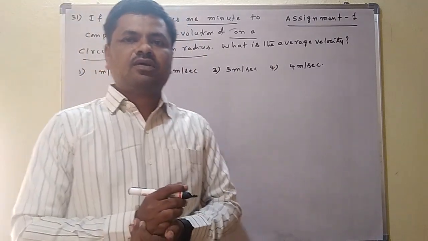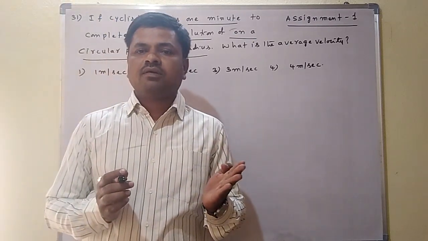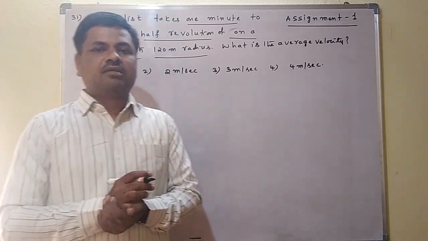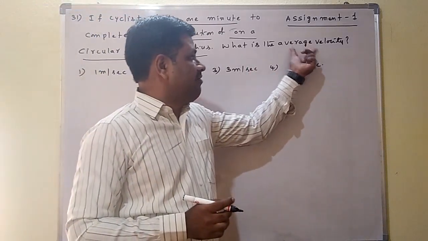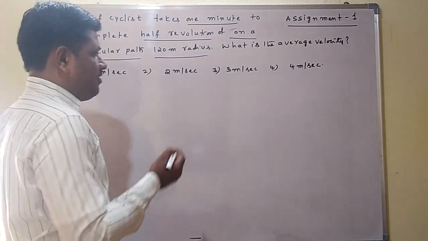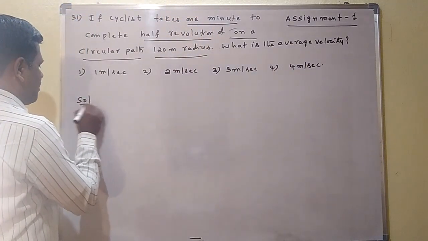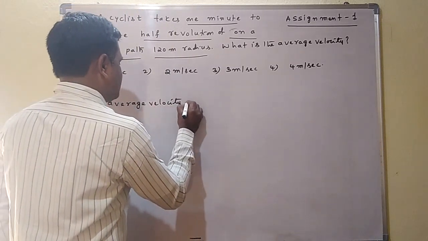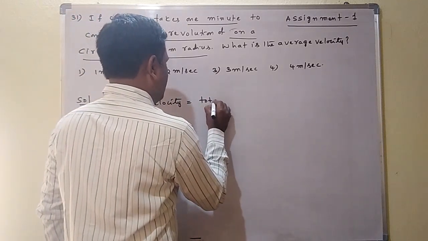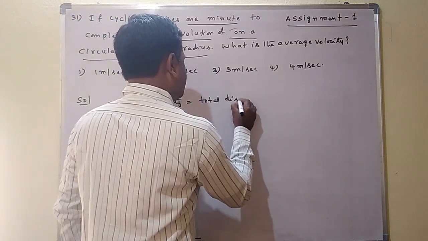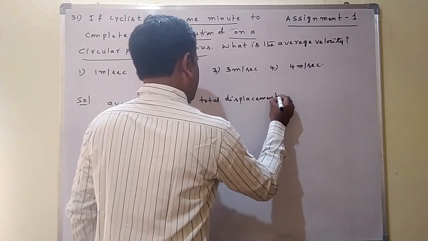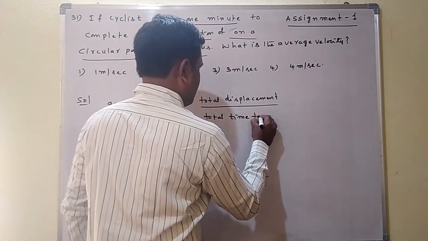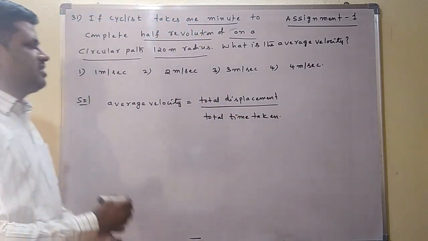Average speed means total distance traveled by total time taken. There we consider the distance. But here they are asking average velocity. Average velocity means total displacement by total time taken.